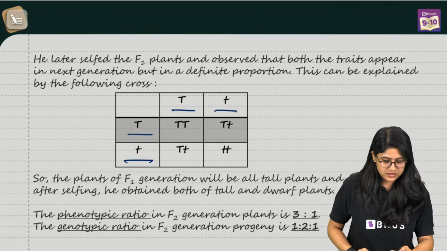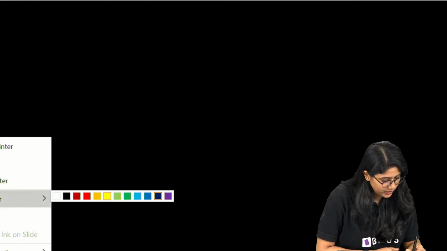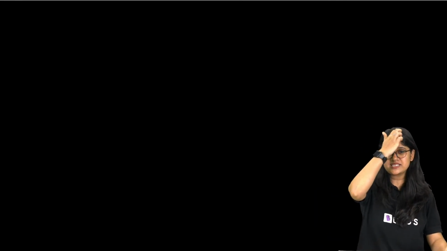Let's move ahead, everyone. But before that, I think you have a doubt on the law of segregation. We have the proper definitions, but if you have missed it, you can go back to yesterday's session which Aishwarya ma'am took. Ma'am has clearly defined the definitions of these laws. We'll show you again, don't worry. Note the gametes of capital T and small t will be capital T and small t.